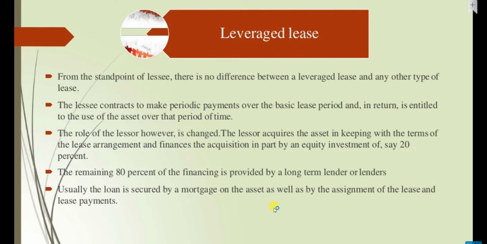The role of the lessor, however, is changed. The lessor acquires the asset in keeping with the terms of the lease agreement and finances the acquisition in part by an equity investment of, say, 20%. The remaining 80% of the financing is provided by the long-term lender. Usually the loan is secured by a mortgage on the asset as well as by the assignment of the lease and the lease payments.